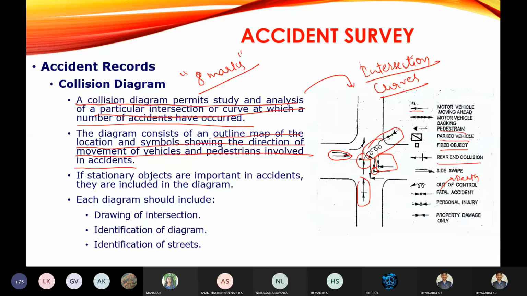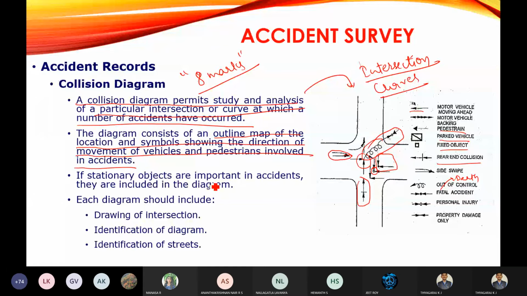So remember, the collision diagram is a diagram indicating the location of the area with all the vehicular movement. Imaginary movement of vehicles can be represented in the collision diagram.